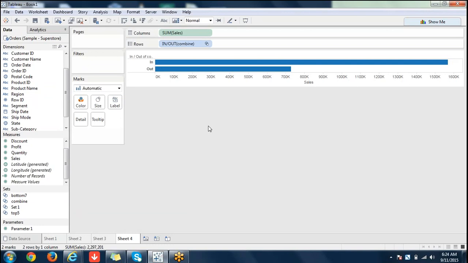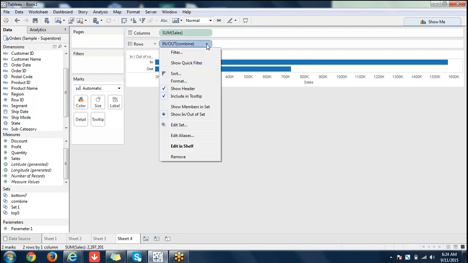Okay. So all those bottom 7 and top 5 are in. All remaining group members are outside of the set, so they are not able to contribute as much as the top 5 and bottom 7. That means overall 12 members. So you can compare things like this. Not only this, if you want to see the members, you can just drag and drop this one, or you click here.